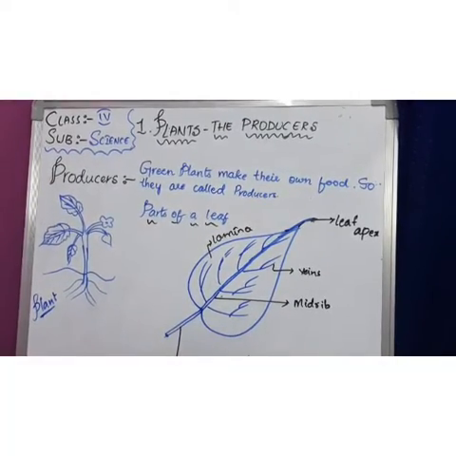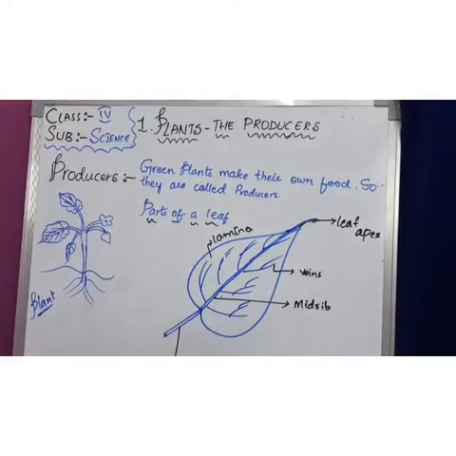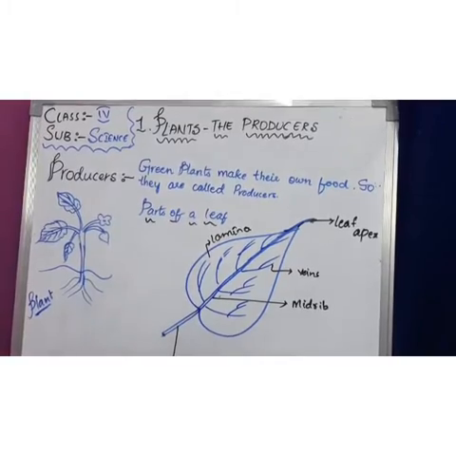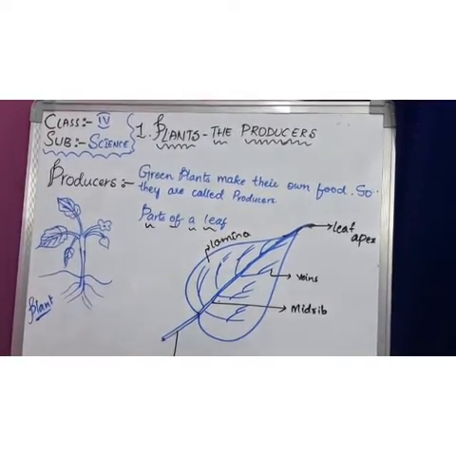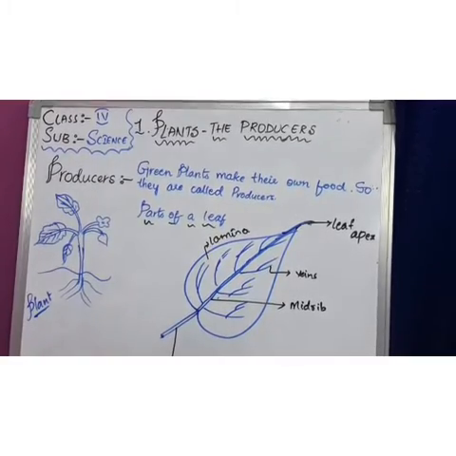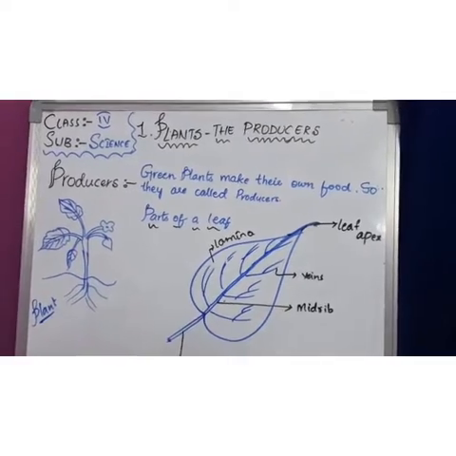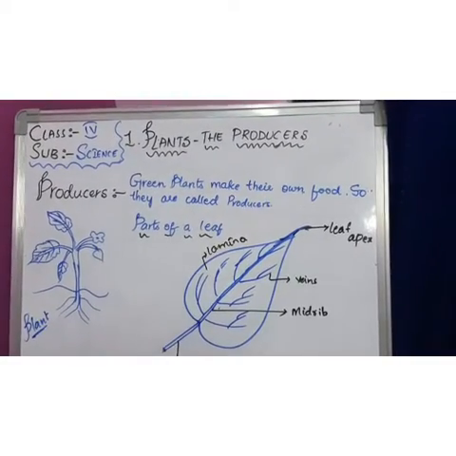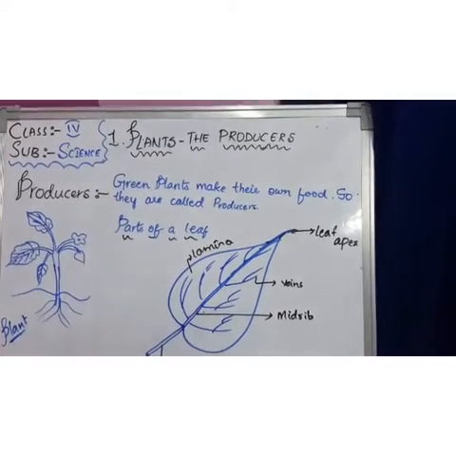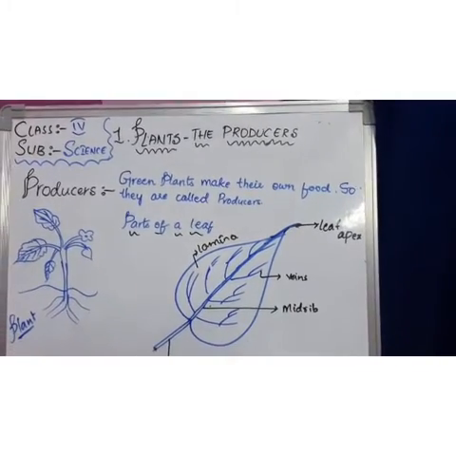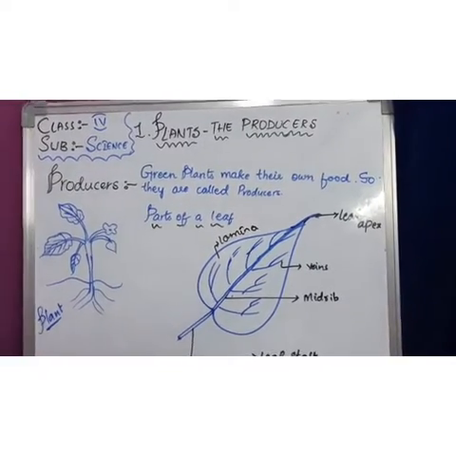Yes, students, we have started our first lesson, that is plants, the producers. I have explained to you about the producers, but I am reminding you one more time. Just listen and keep it in your mind. What do you mean by producers? Why are green plants called producers? Because they can prepare their own food. We won't prepare and give it to them, they prepare it by themselves.